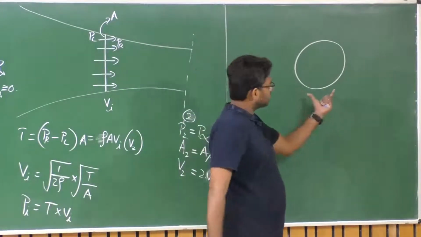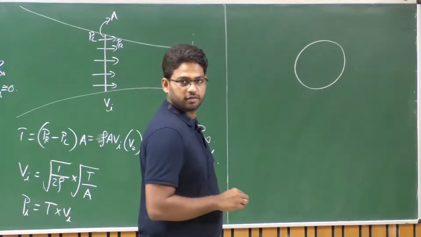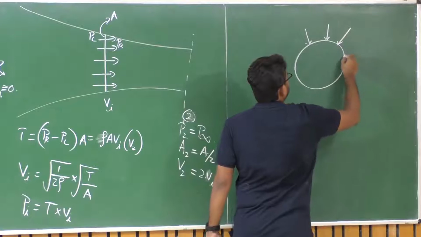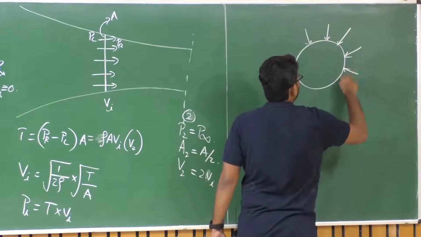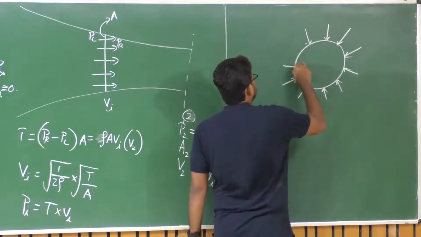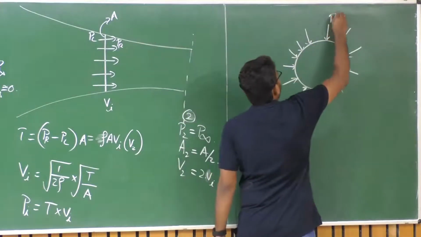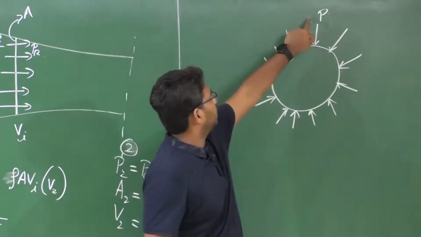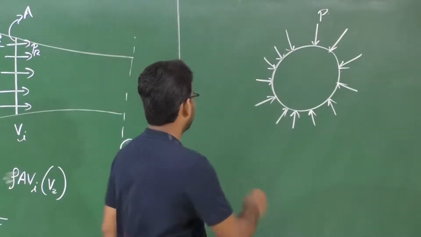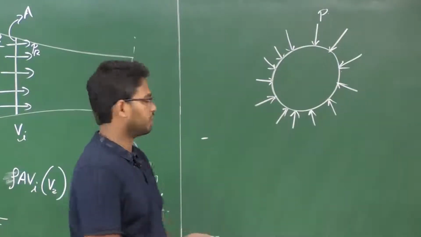So when you place this circular cylinder in the atmosphere, what do you think are the forces acting on it? So it is surrounded by the gas, the atmosphere here, which exerts equal pressure in all directions, isn't it? So the pressure exerted by the atmosphere on this cylinder is equal in all directions, and the net force due to this will be 0, isn't it? Because pressure acts in all directions and the net force is 0.